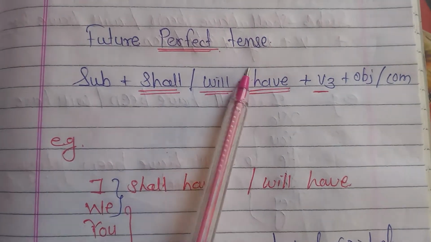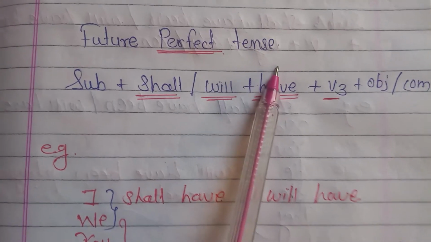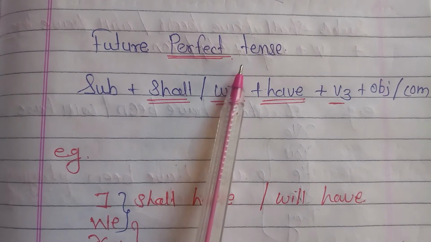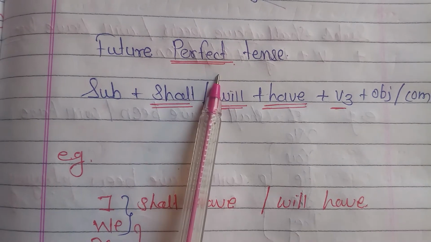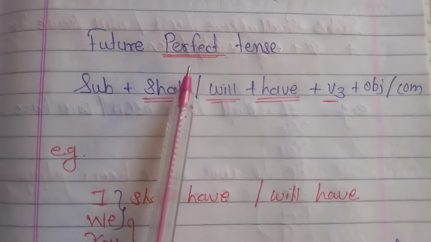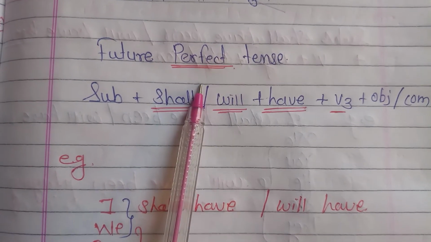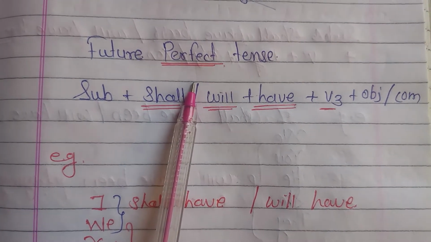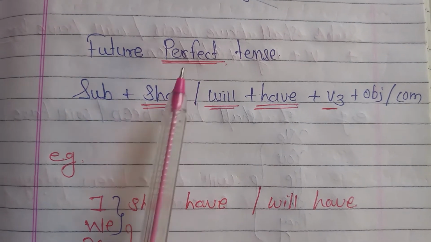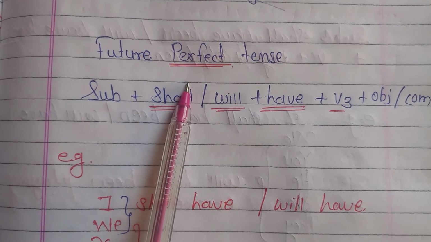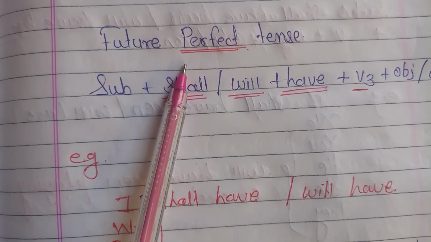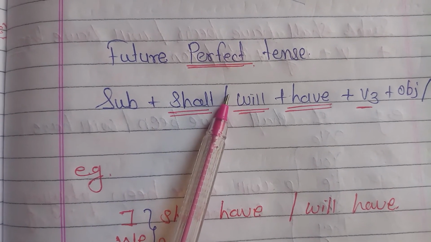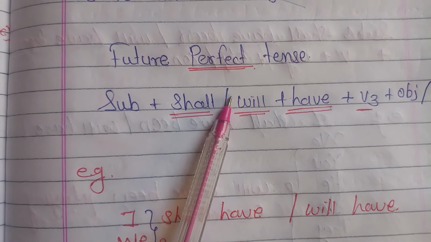Now the future perfect tense with a positive structure. When we use the future perfect tense, we talk about an action that will be completed before another action happens, or an action that is expected to be completed by a specific time in the future.